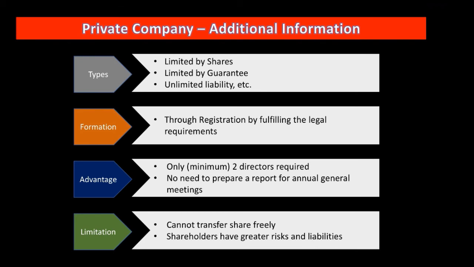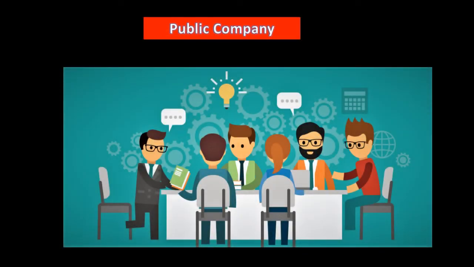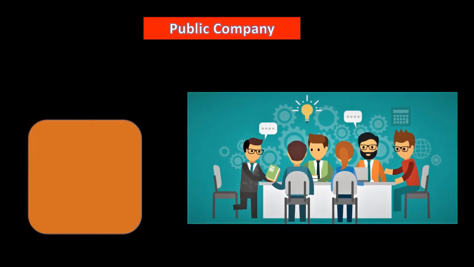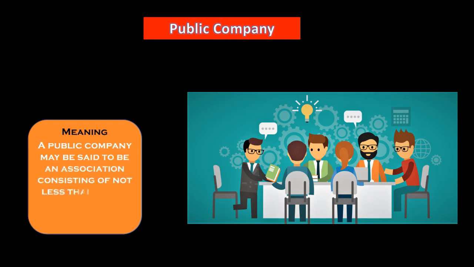Okay, now come to the next topic that we have, that is public company. So we have discussed a joint stock company, private company, and now we will discuss public company. First let's check out the meaning of public company. Company's meaning we know, so we need to understand only public. A public company may be said to be an association consisting of not less than 7 members and which is not a private company.